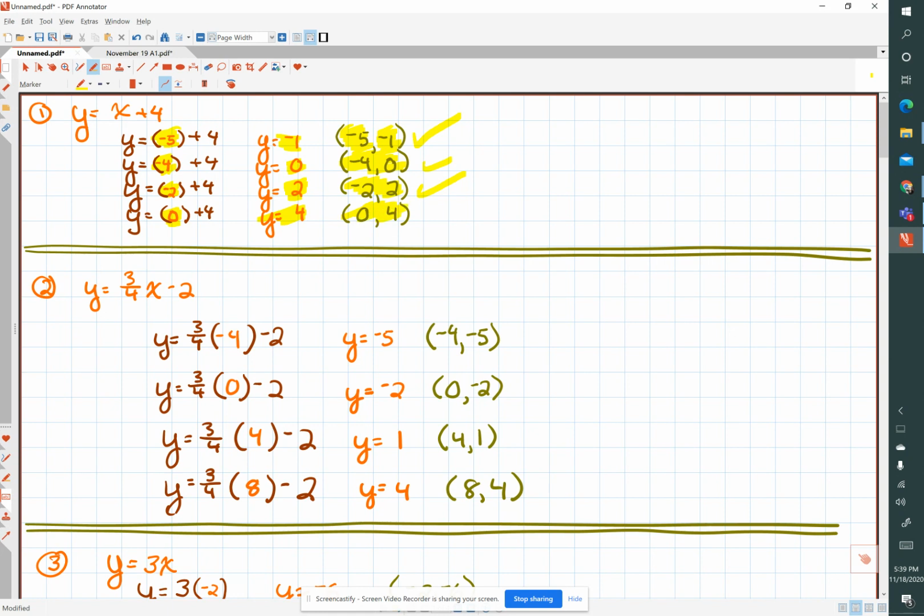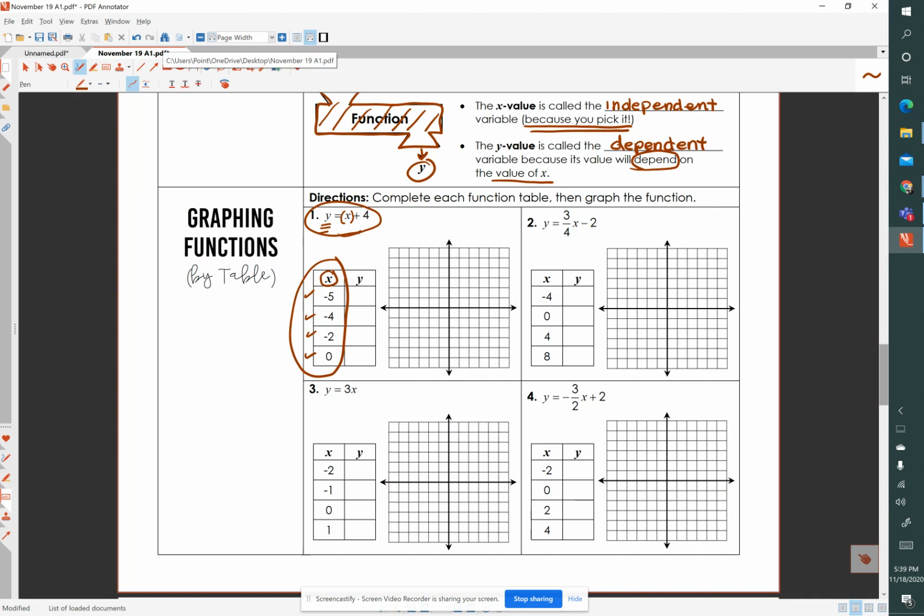So let's transfer this information to our solution. So we now have, let's change our color so we can see it. When x is -5, y is -1. When x is -4, y is 0. When x is -2, y is 2. And when x is 0, y is 4. Now, we have these ordered pairs. Think of them like this, the way we write ordered pairs, -5, -1. Okay, we have 4 sets of ordered pairs.